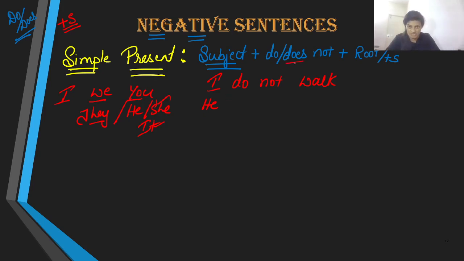And to represent the third person singular subject, instead of using do, we are going to use does, and we are going to bring in the word not, and we are not going to use the plus s verb, but we are going to use the root verb. Ask me why? Because we have already used the plus s format.